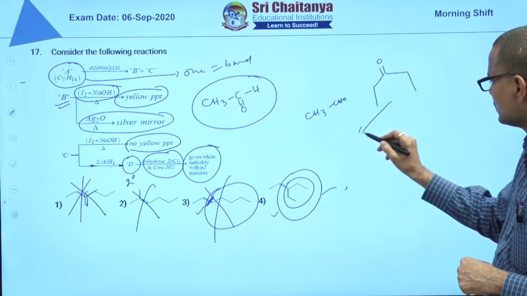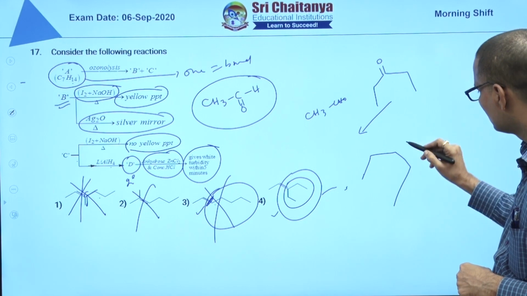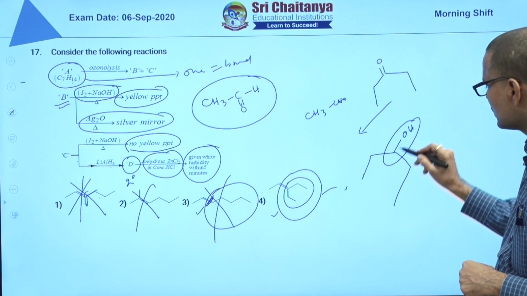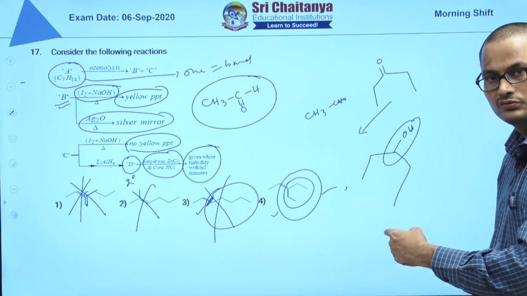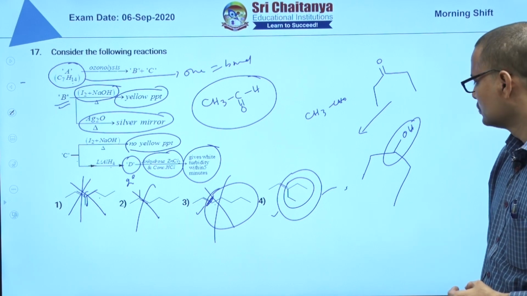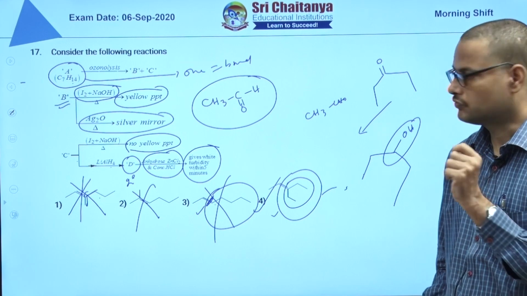So this on lithium aluminum hydride, you will get OH. This is a secondary alcohol. A secondary alcohol is going to give white turbidity in 5 minutes. So the answer is 4. So 17th question, answer 4.